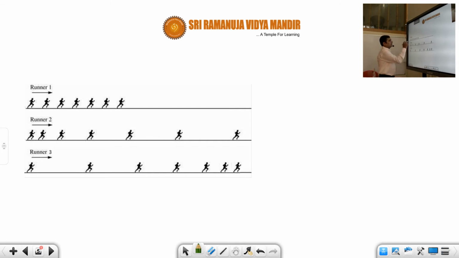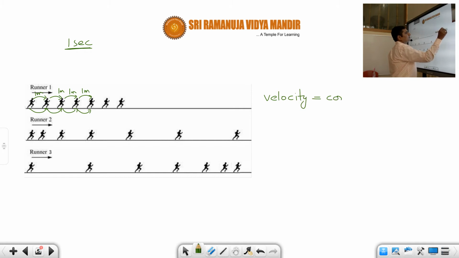In the first case, runner 1, let us say this diagram is drawn for every 1 second. A photo is taken every 1 second. So after every 1 second, he has covered equal distance. Correct or not, students? That means 1 meter, 1 meter, 1 meter, like this. After every 1 second, 1 meter. So here we can say that velocity is constant, 1 meter per second. That means in every 1 second he is covering 1 meter.